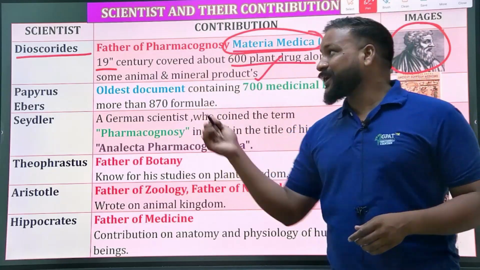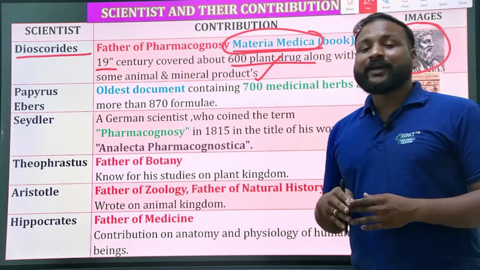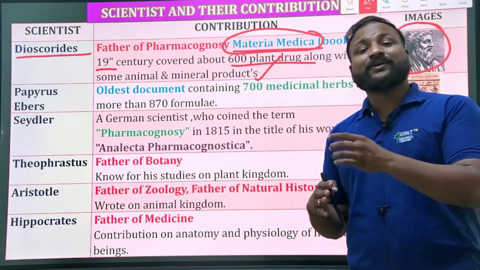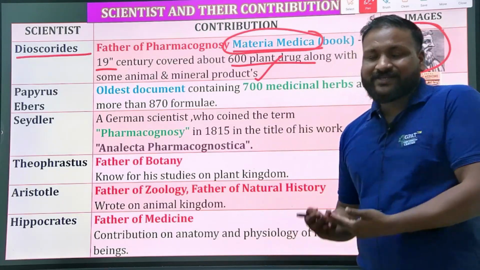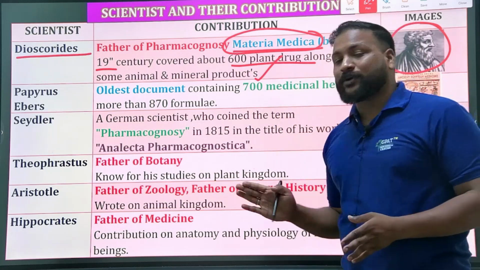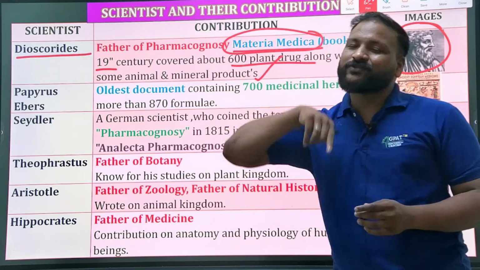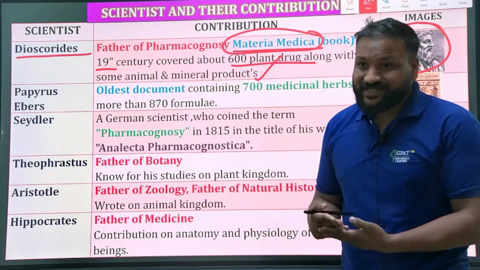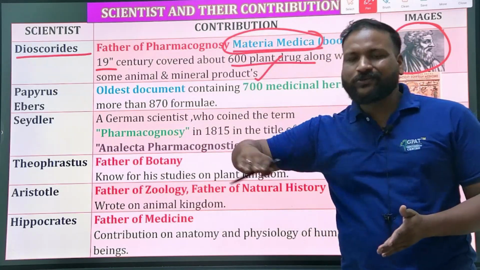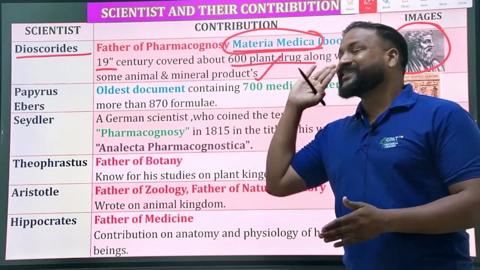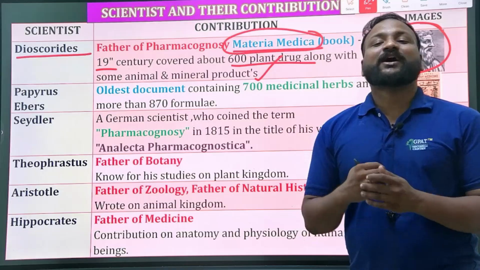He covered 600 medicinal drugs including plants, animals, and mineral products, which means he covered most of the sources of crude drugs. That's the reason he did research on the plant source, animal source, and mineral source, and at that time he was considered the father of pharmacognosy.